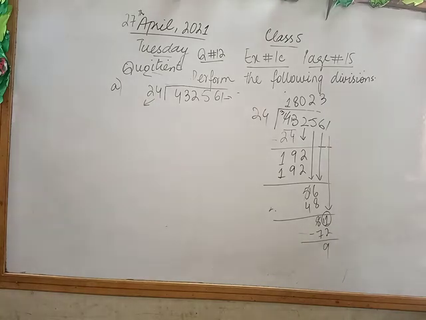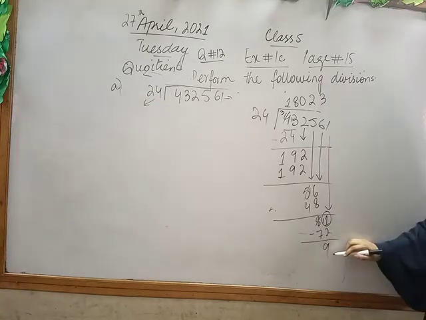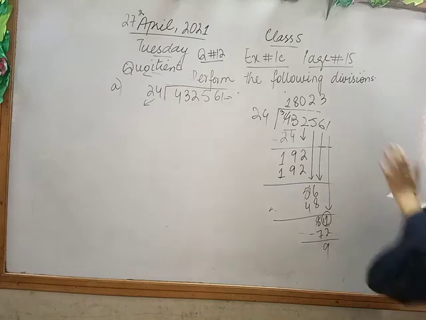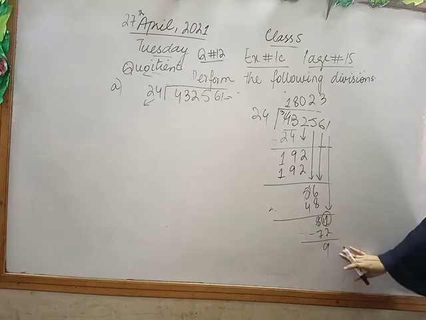Okay class, so in this part, अब ये देखो यहाँ पे 9 है, 1 digit number है, and in the divisor we have a 2 digit number. So we will stop here. हम इसको पॉइंट लगा के और आगे सॉल्व कर सकते हैं, बट that method is known as long division. वो हम आगे जब जाएंगे तो उसमें करेंगे. अभी हमारे पास जो कॉन्सेप्ट है वो यहाँ तक है, which is we will stop here.